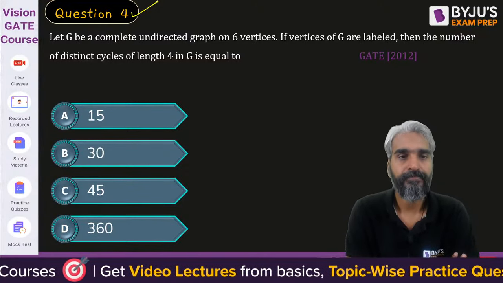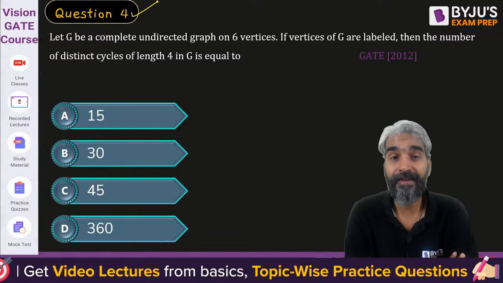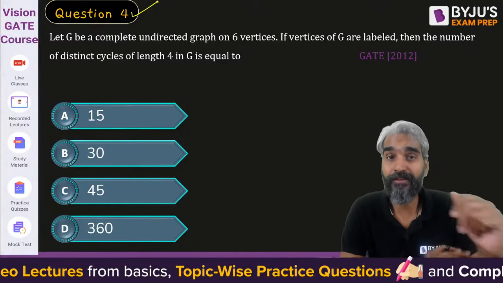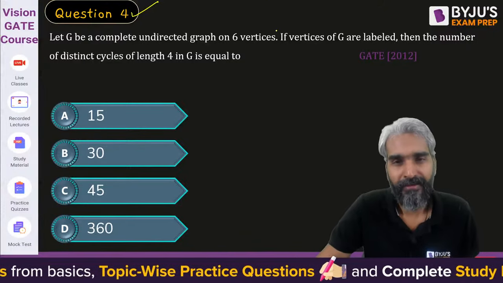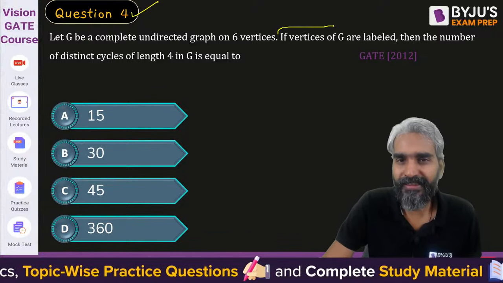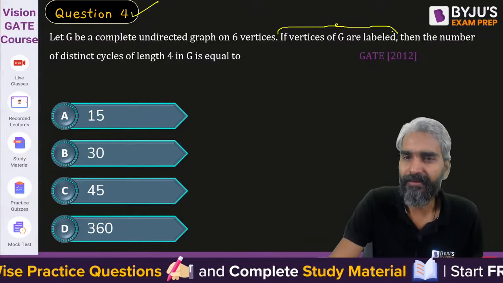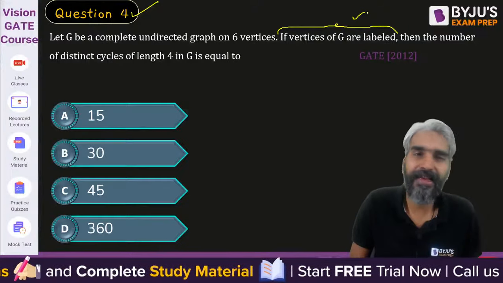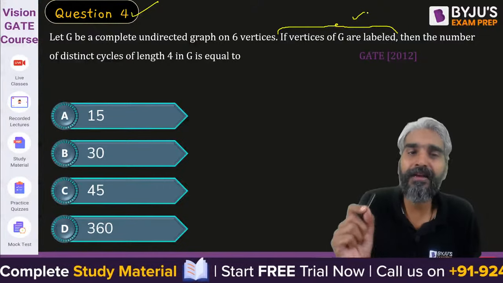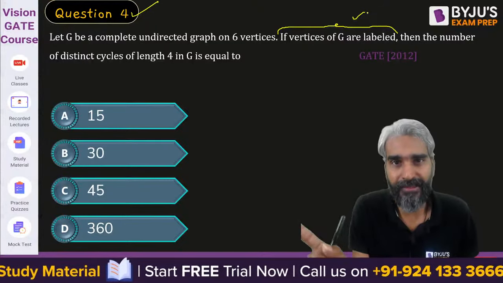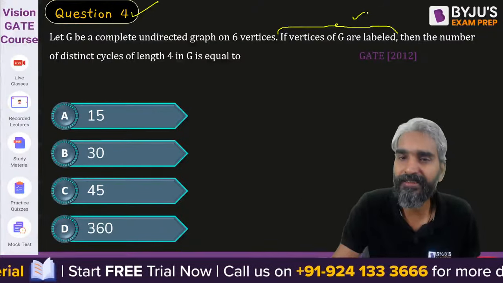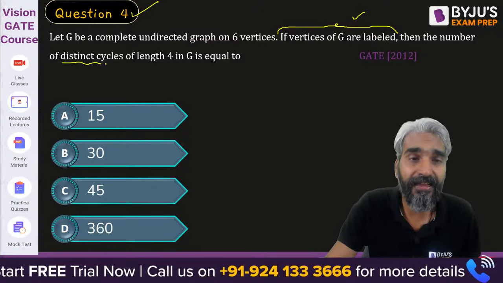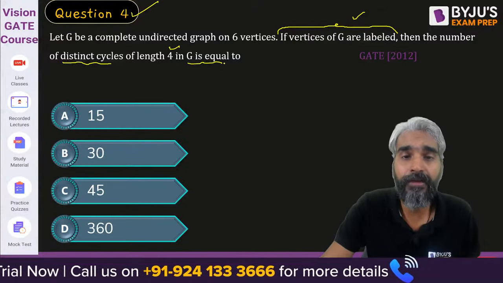Let G be a complete undirected graph on 6 vertices. Now this time they categorically said the vertices of G are labeled. So now we know that the answer cannot be 1. So it's a complete graph on 6 vertices. Then the number of distinct cycles of length 4 in G will be what?